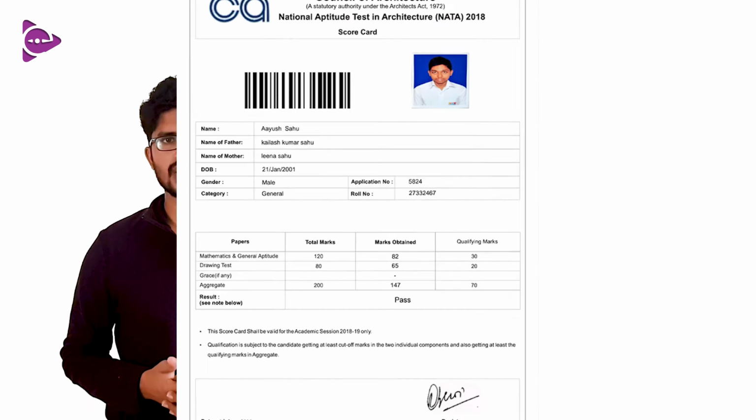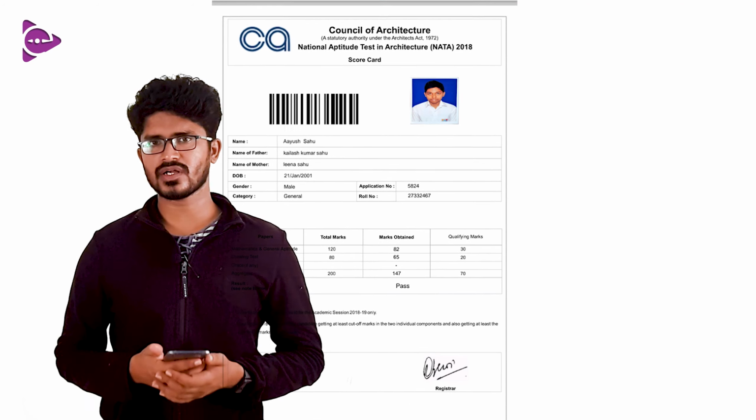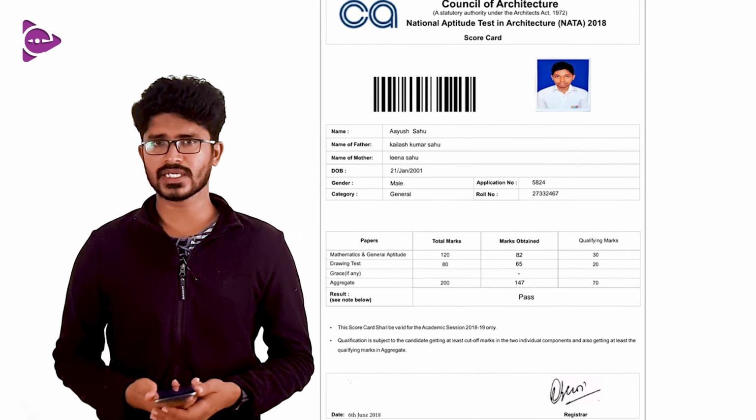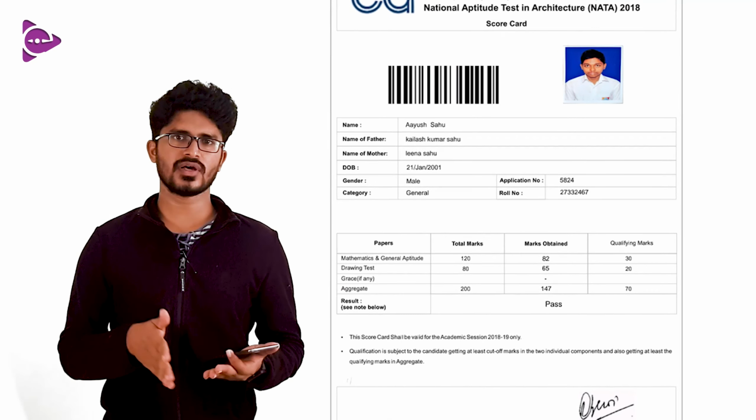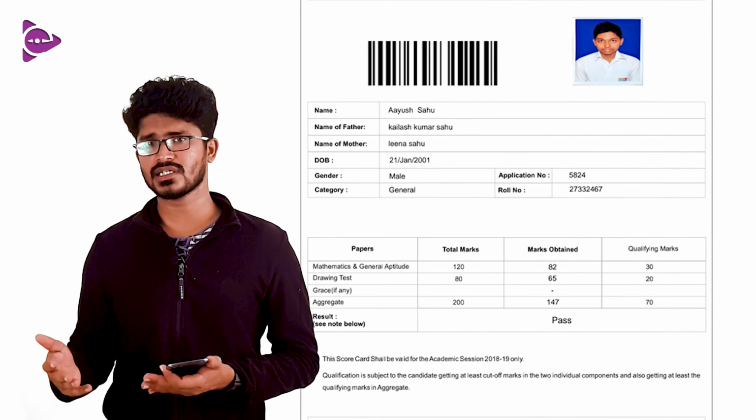The NATA scorecard you receive by clearing this exam this year is valid for only 1 year. That is, from 2020 to 2021 you can get admission into architecture college. If you are planning to get admission next year, then you have to write the examination again next year and get into architecture college.